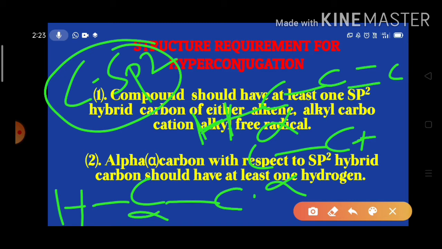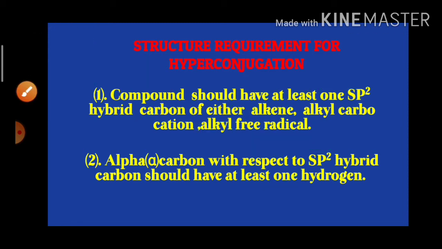So these are the two necessary conditions. First is to possess an unsaturated carbon, that means an sp2 carbon, and the second necessary condition is to possess one alpha CH sigma bond. These are the two necessary conditions for a compound or species to show hyperconjugation.